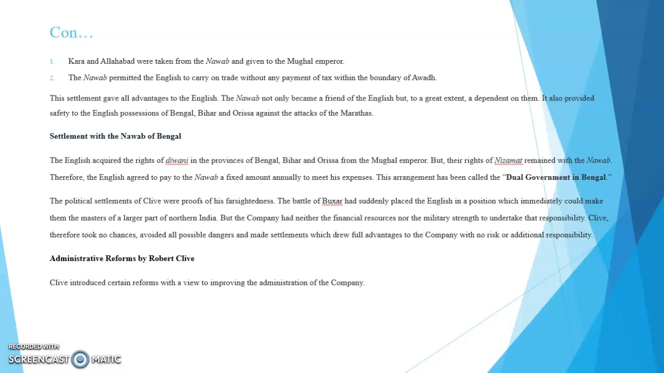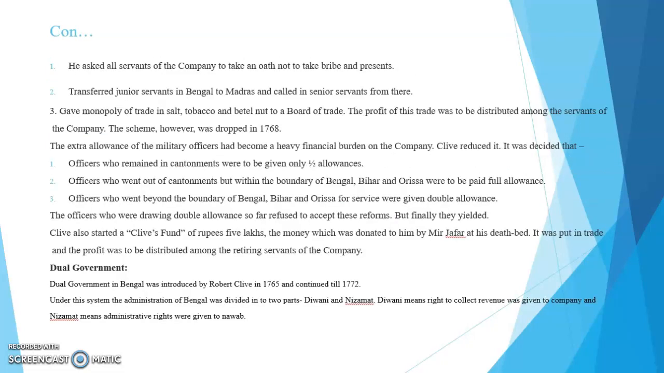Administrative reforms of Robert Clive. Clive introduced certain reforms with a view to improving the administration of the company. First, he asked all the servants of the company to take an oath not to take bribes and presents. Because, as I already said, servants of the company were thoroughly corrupted. So, to avoid that, he asked all servants of the company to take an oath and not to take bribes and presents. Second, he transferred junior servants in Bengal to Madras and called in senior servants from there.